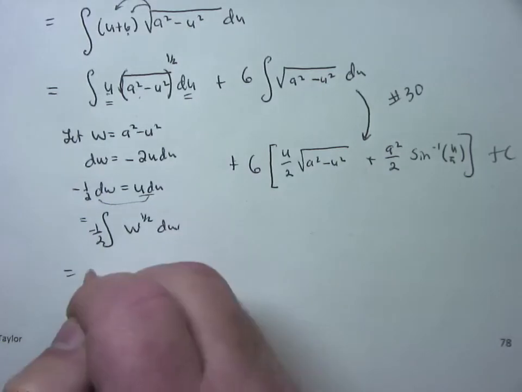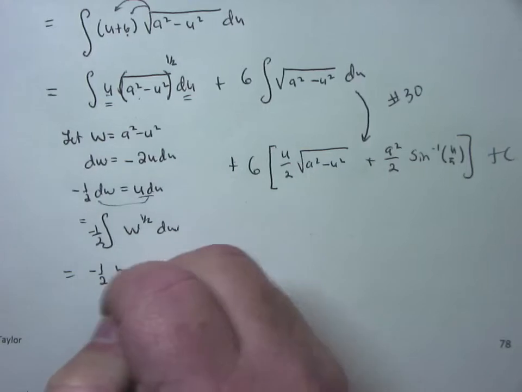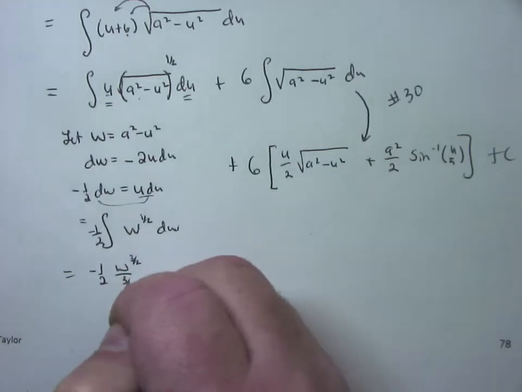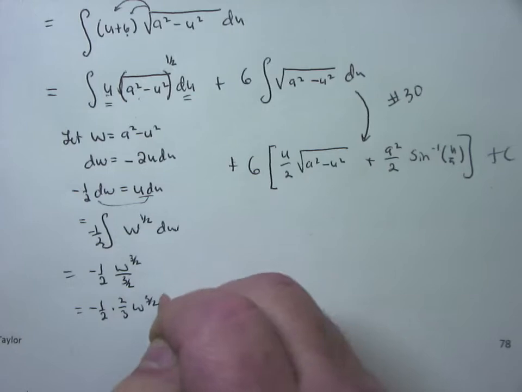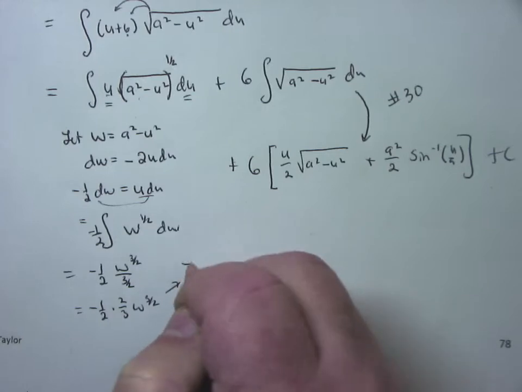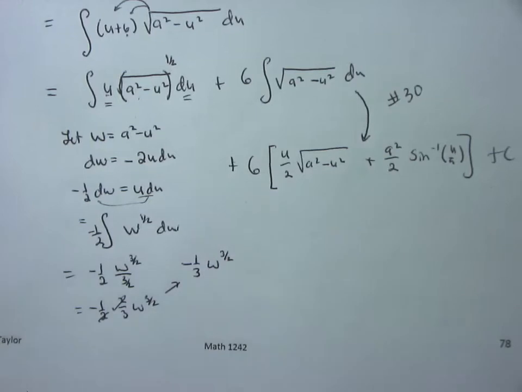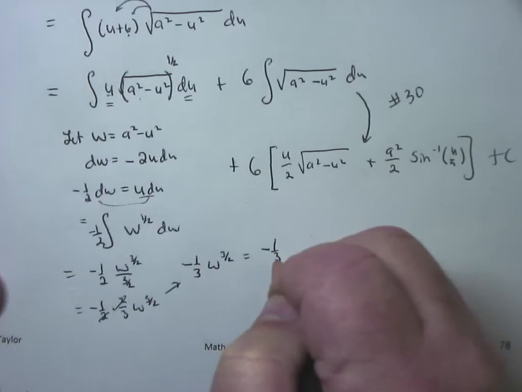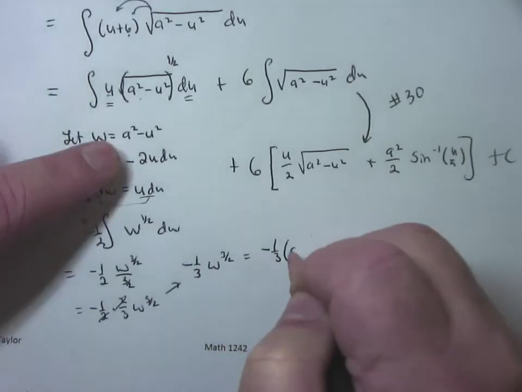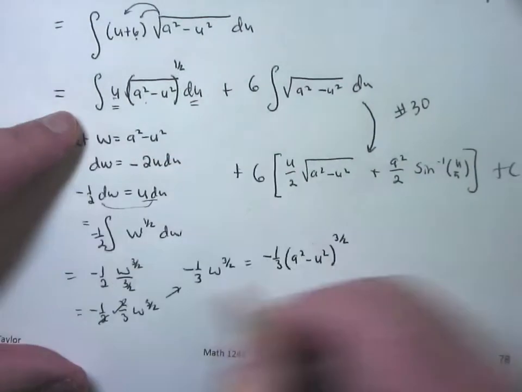So when I integrate this, this will be negative 1/2 times the integral of w to the 1/2. Add 1 over add 1 is w to the 3/2 over 3/2. Invert, multiply, that'll be negative 1/2 times 2/3 w to the 3/2. So that turns into negative 1/3, because the 2's cancel, w to the 3/2. And what was w? It was a squared minus u squared, to the 3/2. So all that gives us this.